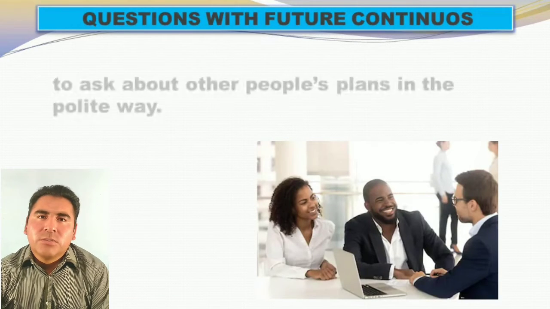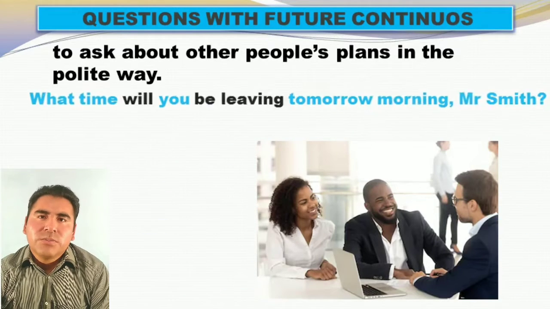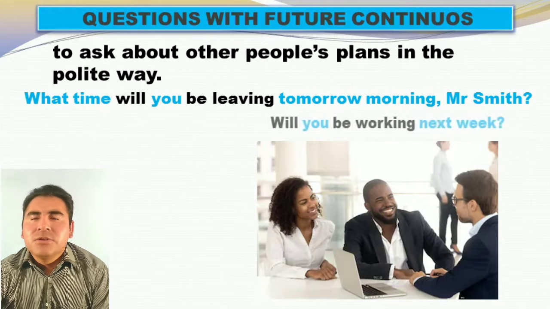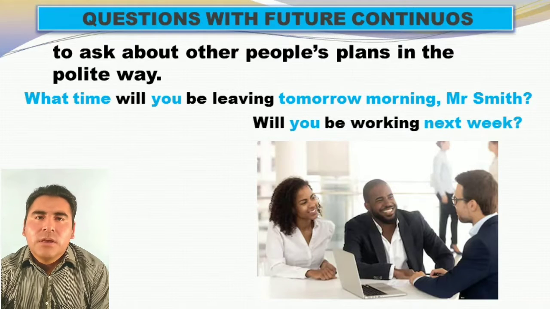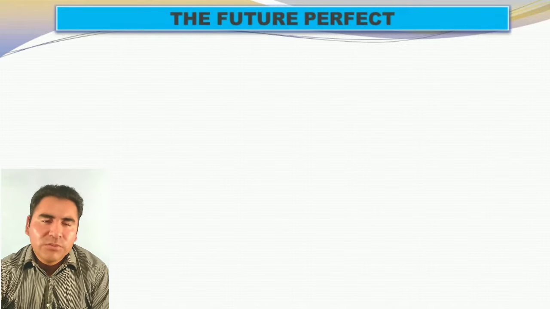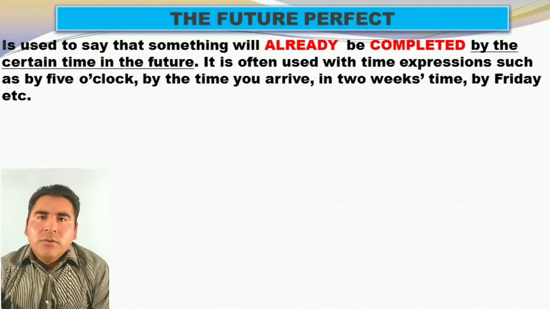Let's go with the next example. And also we can formulate questions to ask about other people's plans in a polite way. You can also say like this: what time will you be leaving tomorrow morning, Mr. Smith? Will you be working next week? Okay, that is to ask someone in a polite way. Of course, we always have to be polite, right? But in some places or some situations, we have to be polite because that could be a very formal situation and so on.